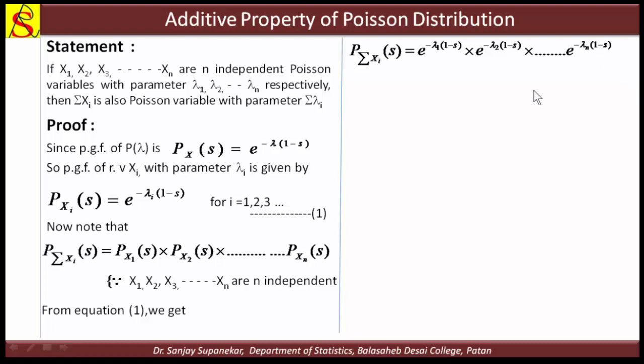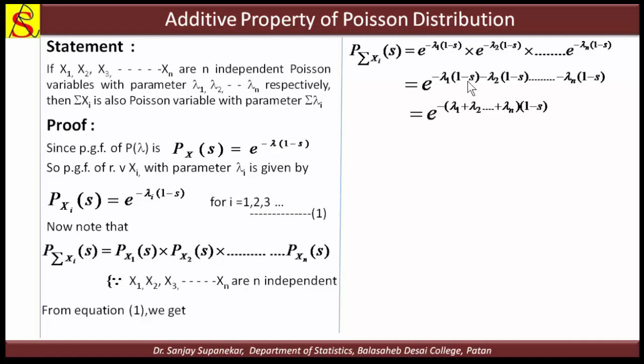Okay. Now we see that the base of all these terms is the same, so we collect the indices together. We get e raised to minus lambda 1 (1 minus s) minus lambda 2 (1 minus s), etc. Here we take the minus sign common, and 1 minus s is also taken common.